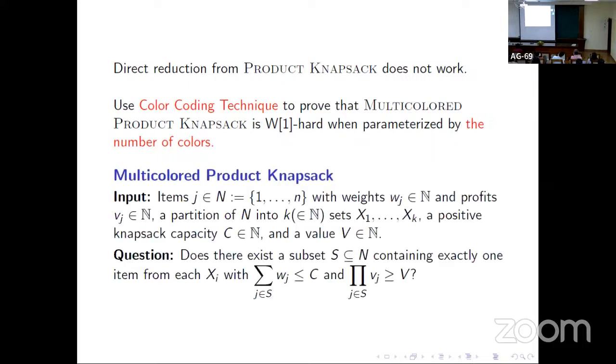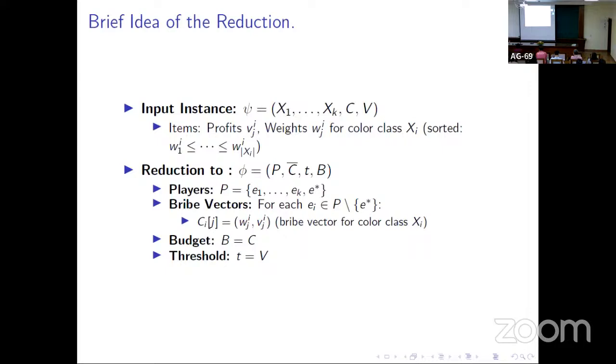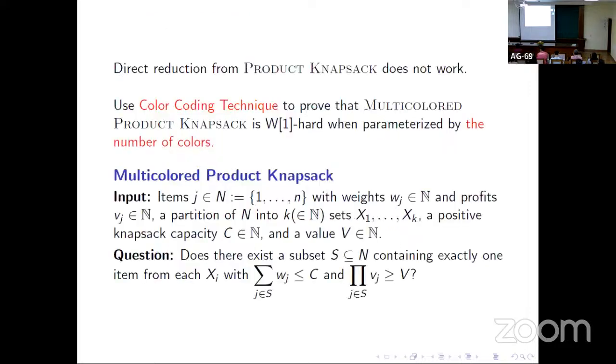And what is multicolored product knapsack? Here, the only difference is that initially we have some color classes, and every item is distributed among these color classes, and we want a solution which has exactly one item from each color class, which satisfies these conditions. So what is the use of this? If we give the reduction from multicolored product knapsack, then our parameter will get mapped to the number of players. And yes, W1-hardness of this does not hold for the regular knapsack.